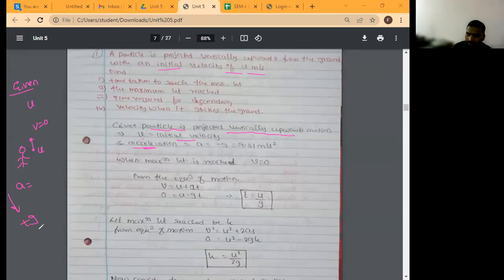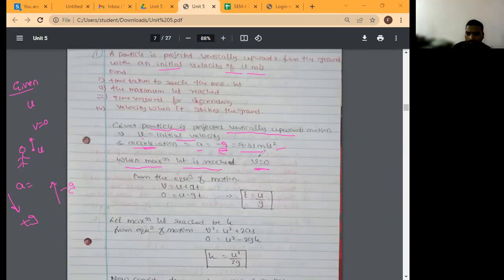Everyone. Yes, sir. When the particle is moving away from the ground, that is, it is going away from the gravity, then it is taken as minus, negative. Yes, minus, sir, 9.81. It means acceleration a is equal to minus g. Okay, this is g, 9.81 meter per second square. When maximum height is reached, v is equal to 0.